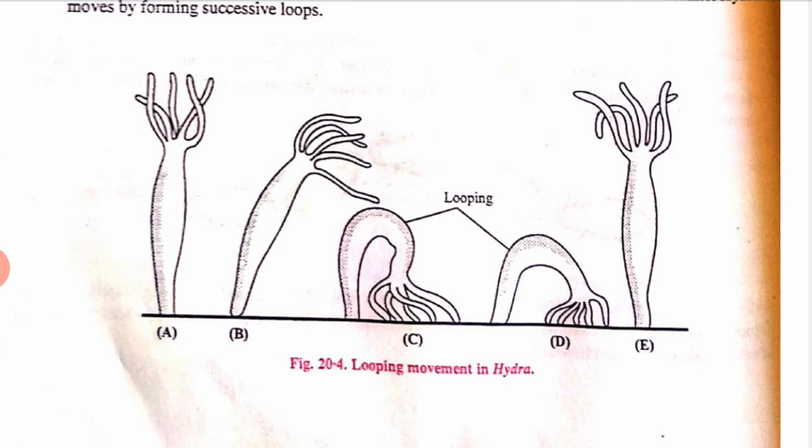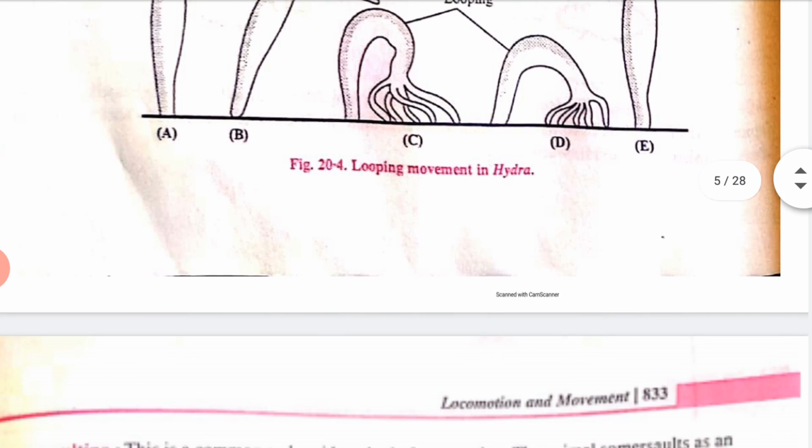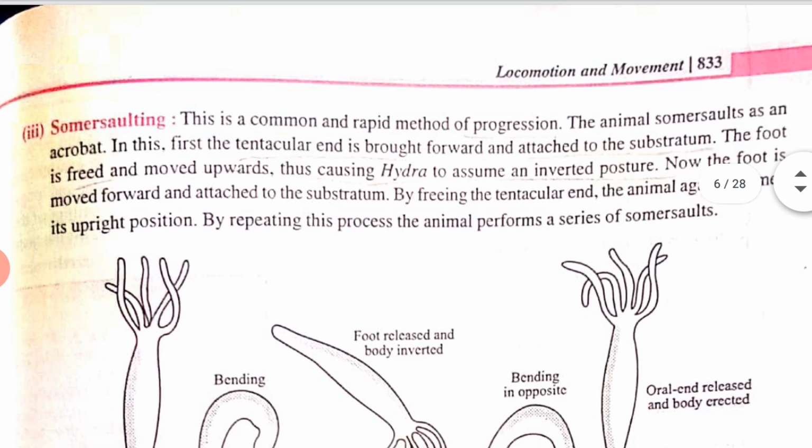And looping. What is looping? The bending of the body is known as looping. See here, it is written looping. Now next we have somersaulting. Somersaulting means progression. Progression is a common and rapid method of movement in the animal. In this type, first the tentacle ends are brought forward and attached to the substratum. They first come forward, then they close, then they move a little in this way.